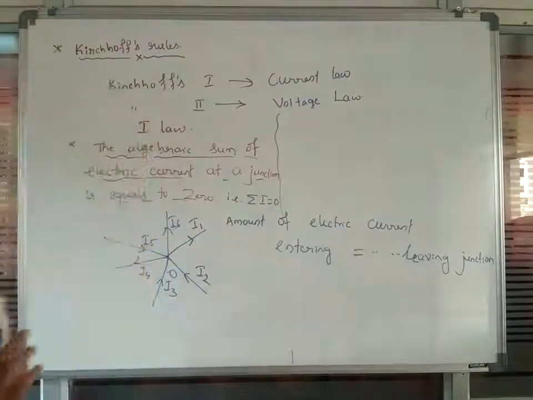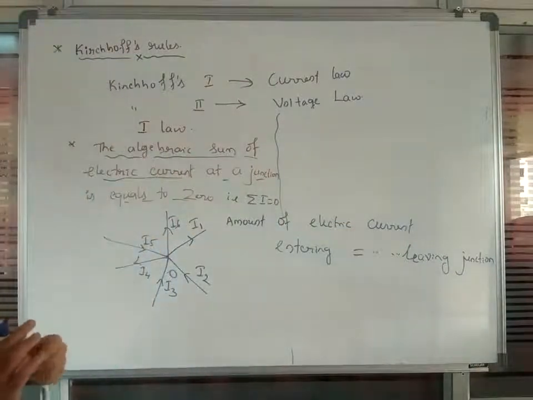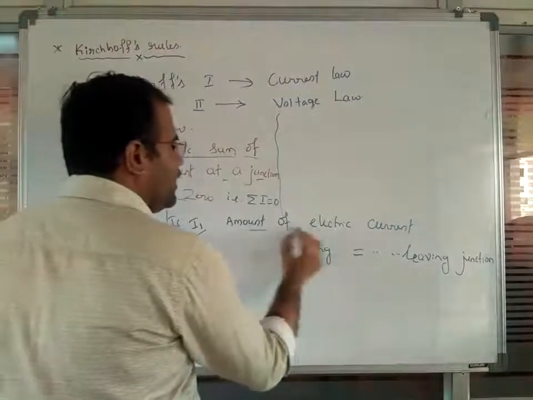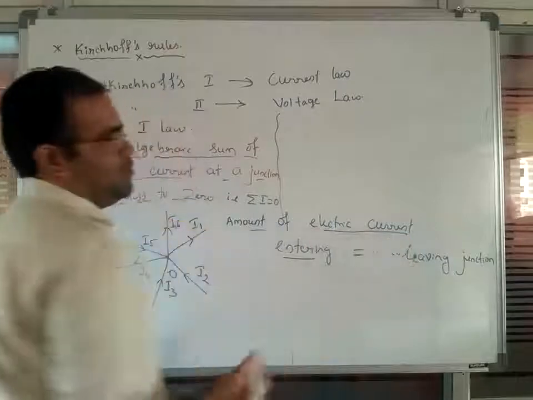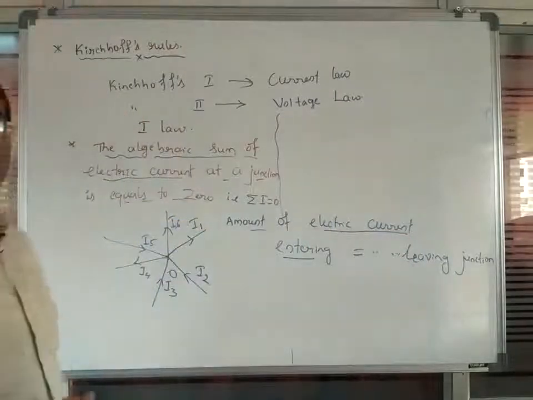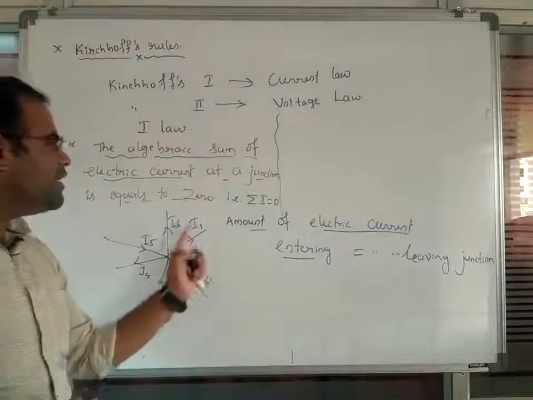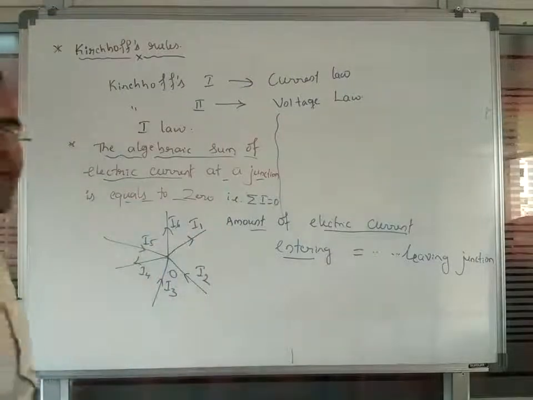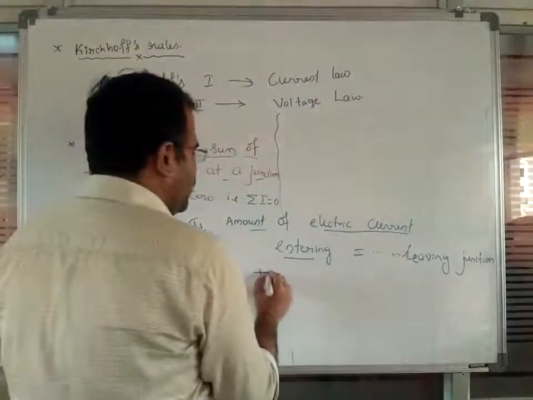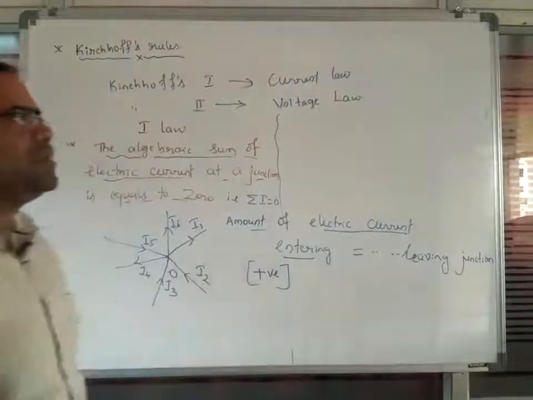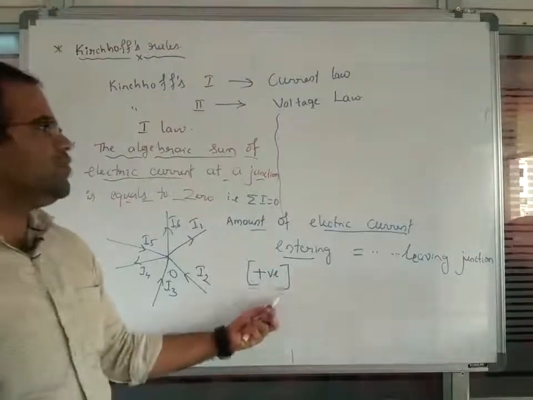So this is the equation what you are going to observe. Whatever the amount of electric current entering the junction will be taken as positive. These are the sign conventions. We call this the sign conventions of Kirchhoff's laws.